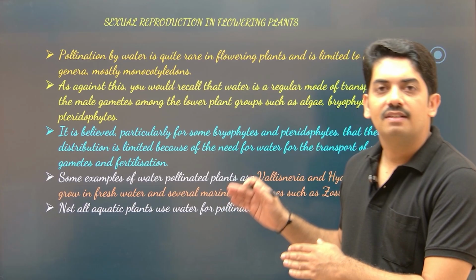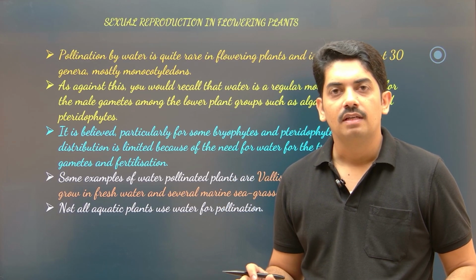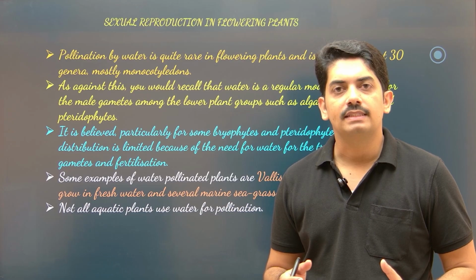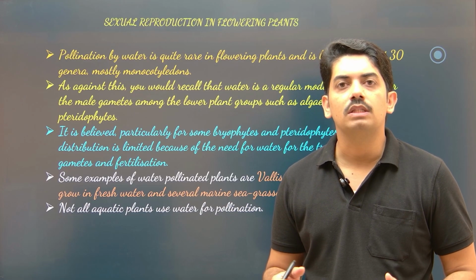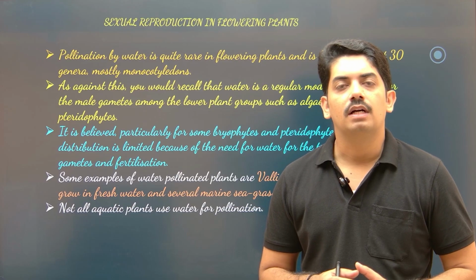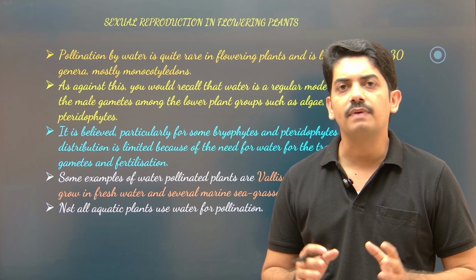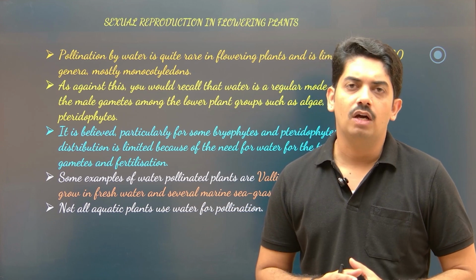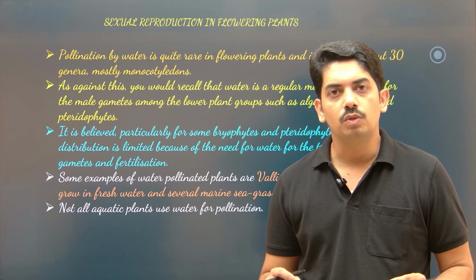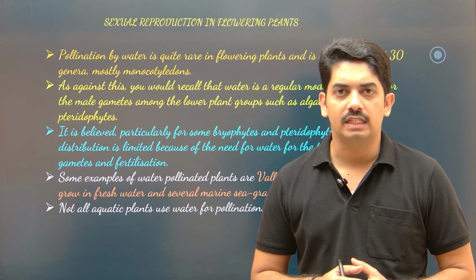But just observe the flowering plants. Now the scenario gets completely changed, because these flowering plants are concentrating more on the pollinators, biotic pollinators, not on the abiotic component to act as a medium for pollination. So that is why only 30 genera of plants are confined to water pollination. So how does this water pollination take place?